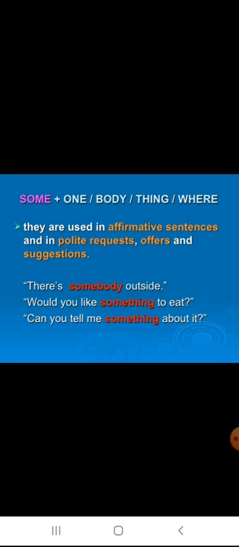Next, indefinite pronouns. Some plus one: someone, somebody, something, somewhere. When we add some to one, body, thing, where, it will make an affirmative sentence or polite requests, offers or suggestions. Now you see, there's somebody outside. Would you like something to eat? Can you tell me something about it? These are showing affirmative sentences.